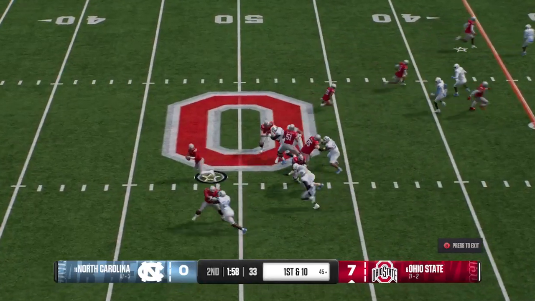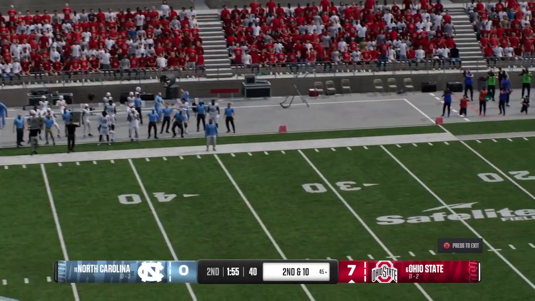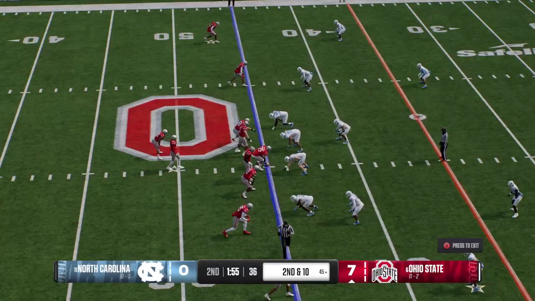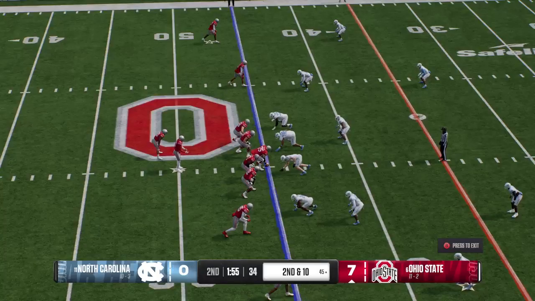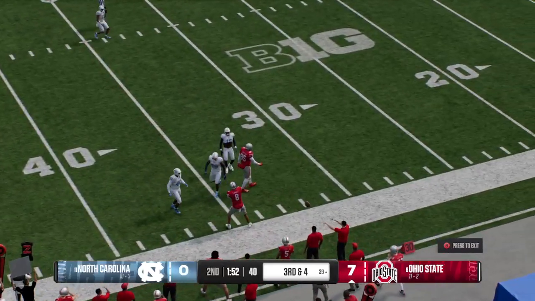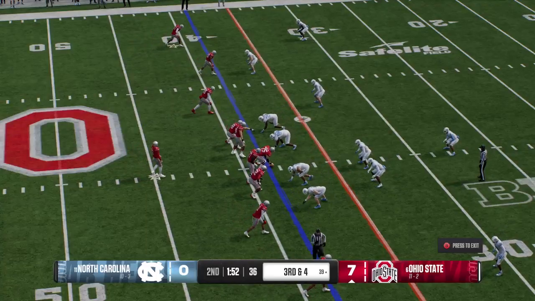Back to pass. It's Brown. And he just throws it away incomplete. Didn't see anybody open. He's going to bring up second down. And he's back to throw again after that incompletion on first down. Receiver makes the grab, and he'll make his way out of bounds after gaining decent yardage.